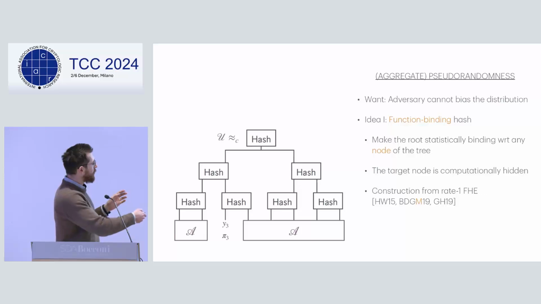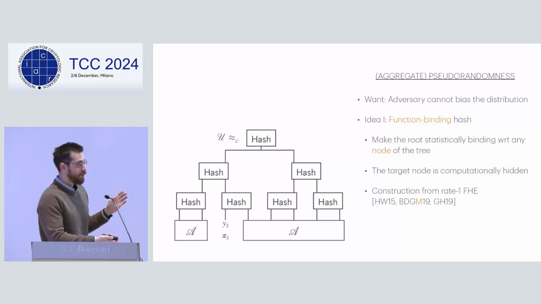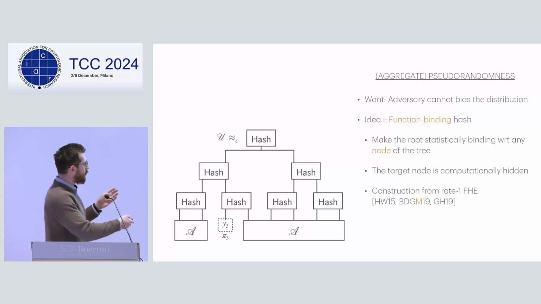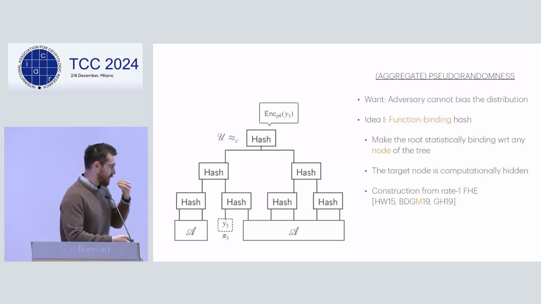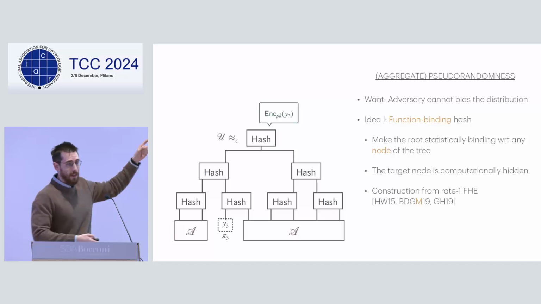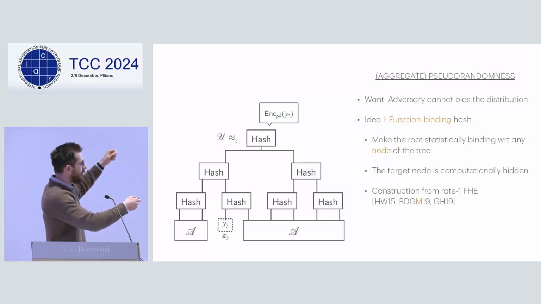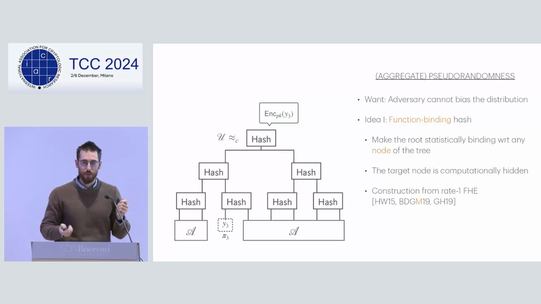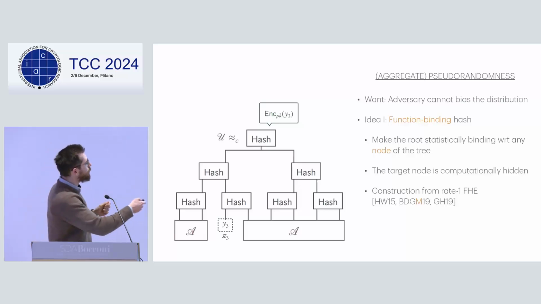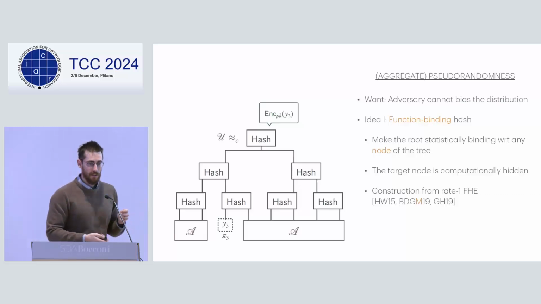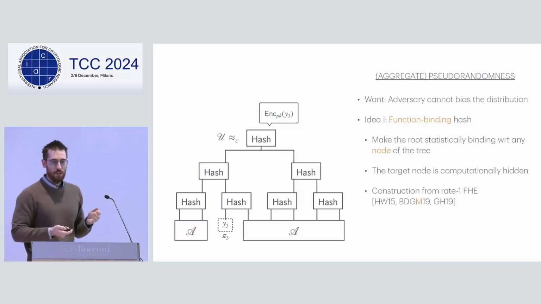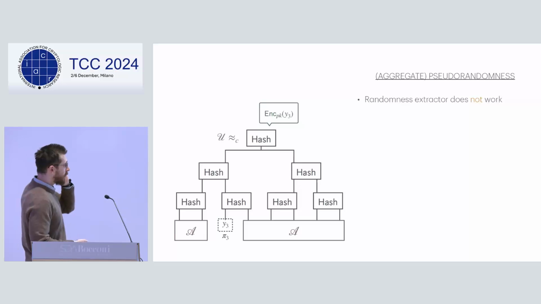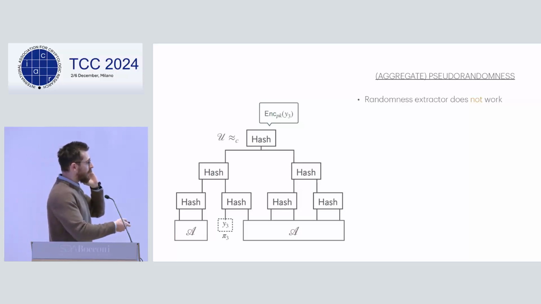So what do we do? Well, we know that at least one of the leaves has to be pseudo-random, because it has to be honest. So we can make the hash statistically bound to that point, okay? And so that means that we can also think of the root as some sort of encryption. Let's just think really about this as an encryption of this leaf, just by the property of our hash function, okay? So now we have made progress because Y3 has entropy. So now it's sort of tempting to conclude that we can just run it through an extractor and be done.